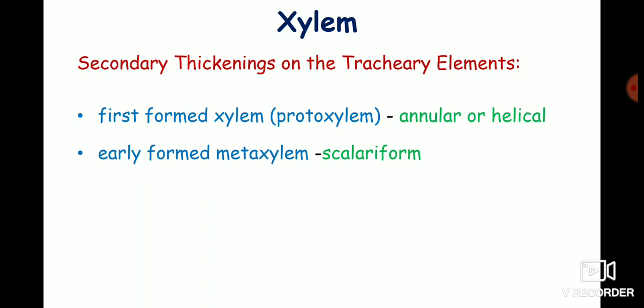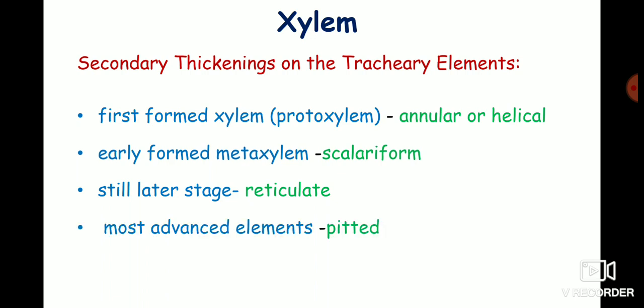The early formed metaxylem shows the scalariform thickening. In tracheary elements formed at a still later stage, the wall thickening is in the form of a network, that is, they show the reticulate thickening. In the most advanced elements, the secondary wall is interrupted only at its pits, so they have the pitted thickening.